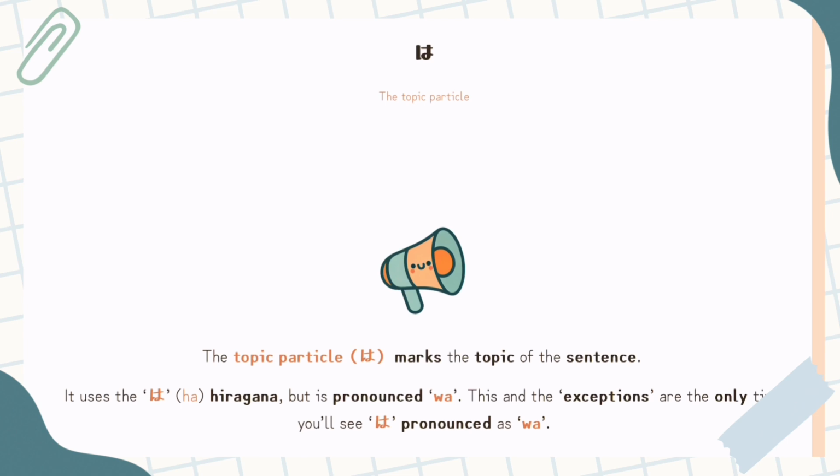It's pronounced wa. This is why you might occasionally see the romaji as wa, and you might occasionally see it as ha. It just depends who is writing the romaji. Some people choose to put it as ha. Some people choose to put it as wa. When this character here is in a normal word, it is ha. It is always going to be ha. When it is used as a particle marking the topic, it will be wa.